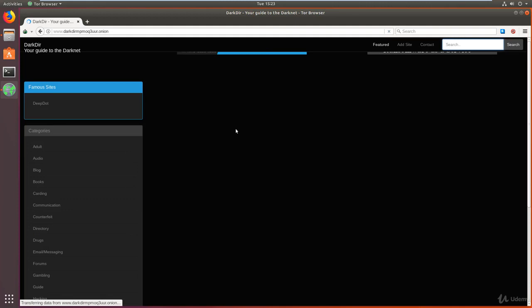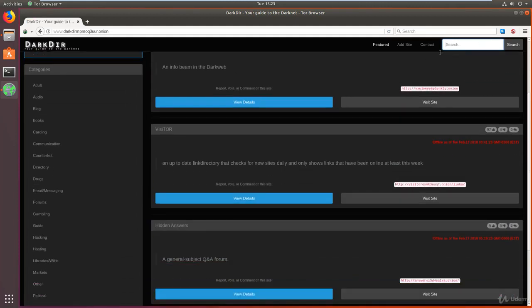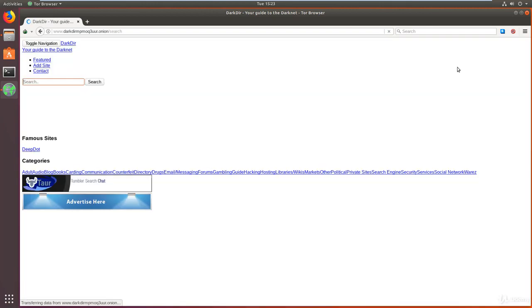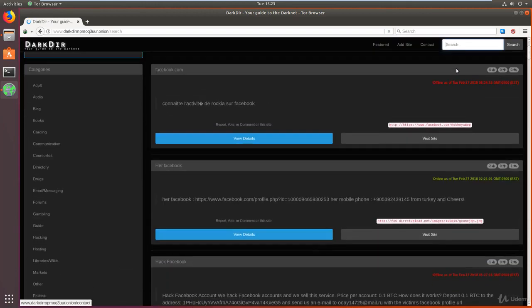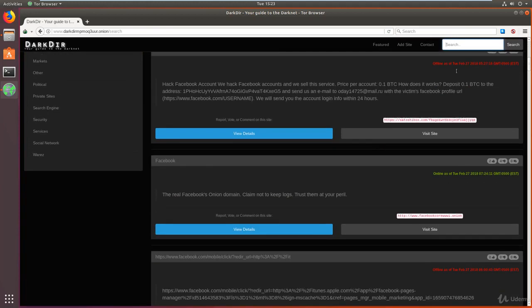and we can just look at an overview of what else you can do. So by default, the directories are pretty much simple. By the way, I forgot to tell you, you can also search for sites. So let's say you're looking for Facebook. There is a Facebook onion link on the deep web, officially created by Facebook, that allows you to access Facebook. So let's see if they can actually show it to us.